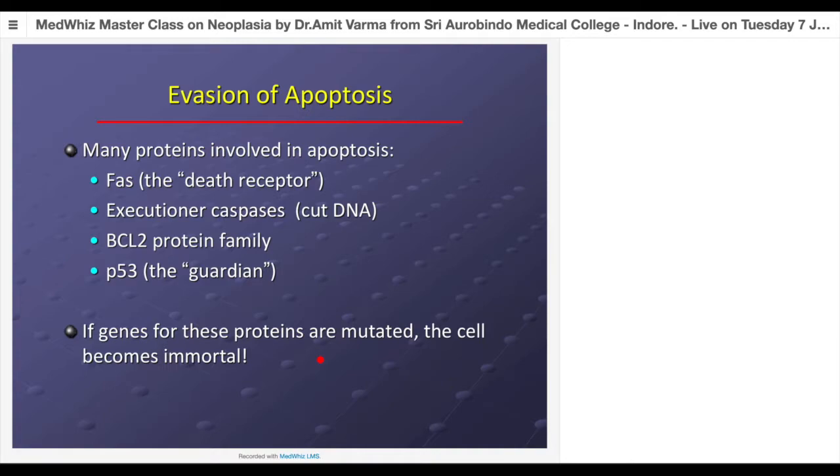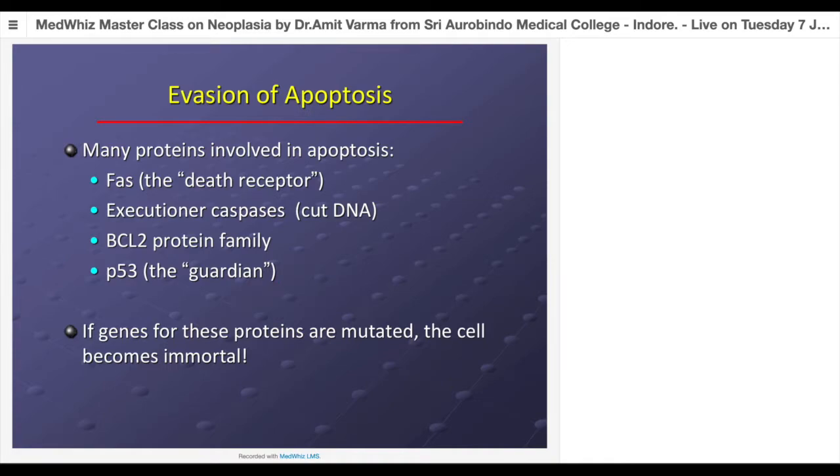So now in our body, we have both pro-apoptotic and anti-apoptotic genes. Some of the important proteins involved in apoptosis: first is FAS, also called a death receptor. Next are the executioner caspases, which will cut the DNA into multiple pieces. Then the BCL2 protein family and P53. So if there are mutations, single or multiple, in the genes regulating these proteins, definitely the cell will become abnormal, because it allows unregulated multiplication of these cells carrying the mutations in further progeny.